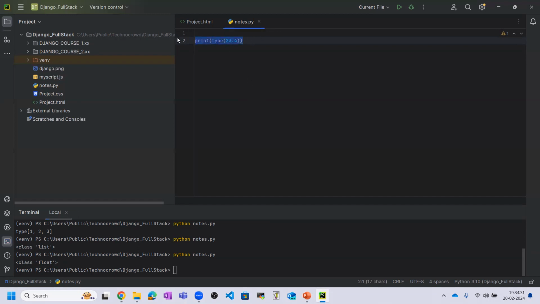So this is the concept. Now let's go to creating a class. You need to write one keyword that is class, and then you need to give the name of the class. Like you define a function with def and then give the function name, in that way you need to give the class name also. So here I have given the sample class name, and inside this class I am giving pass.